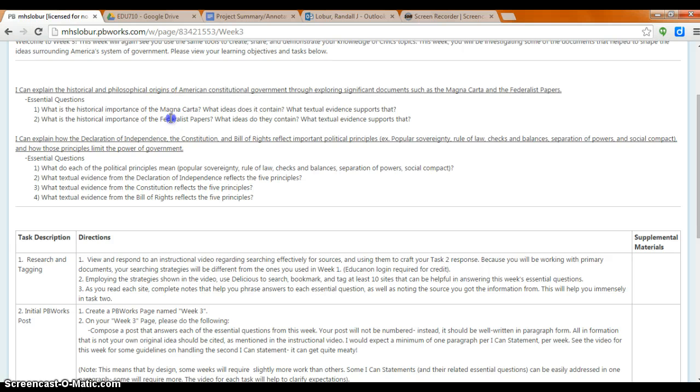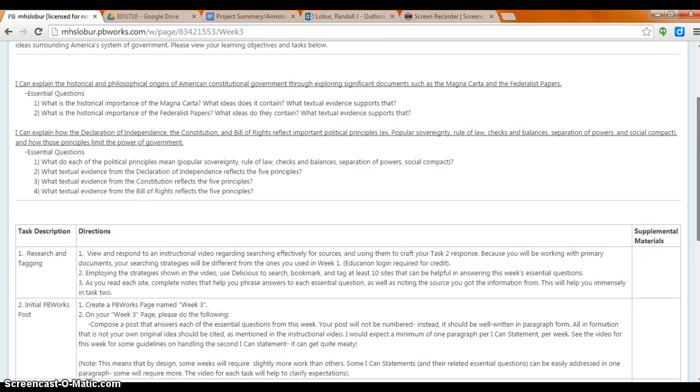So I've got 1, 2, 3, 4, 5, which gives me 5 of the 10 links I'll need to complete for task 1. I might find additional links that can help me out with some of these definitions of these constitutional principles, or some documents and links that help me interpret what each of the documents means. So that will take you through task 1. A lot of the research comes from finding the text of the documents themselves, as well as figuring out how